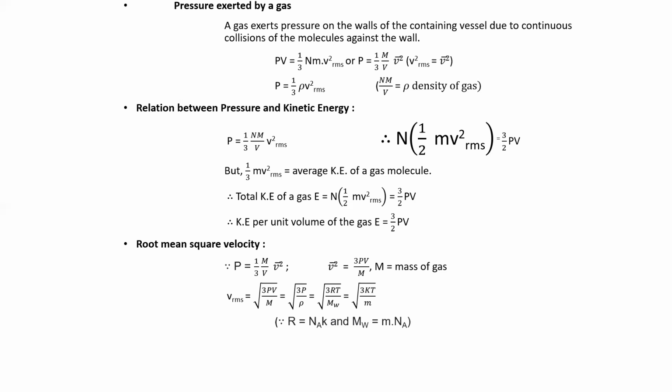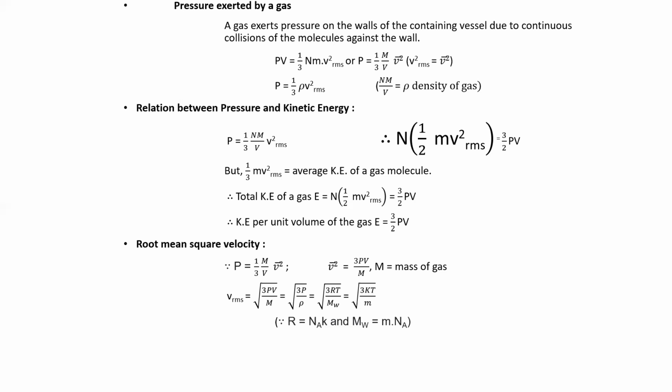So V_rms is equal to root of 3PV divided by M, and that is equal to root of 3P divided by ρ. That is mass per unit volume, density. In terms of universal constant and temperature, we can also write it as root of 3RT divided by M, and that is equal to root of 3kT divided by m, since R is equal to Avogadro number into k.